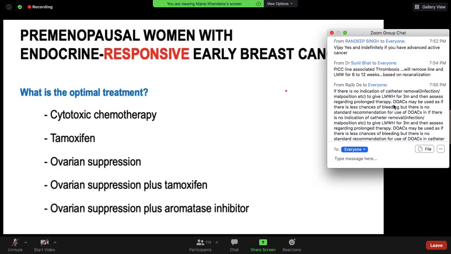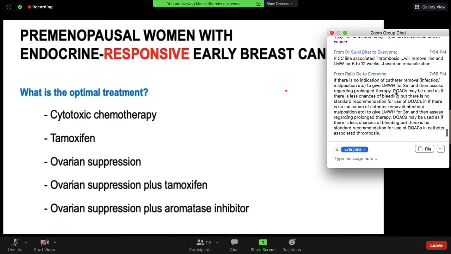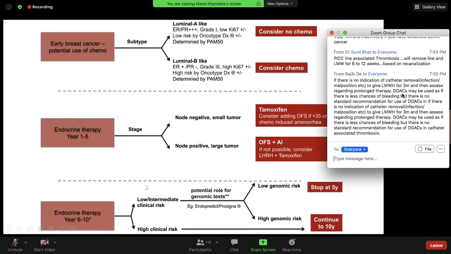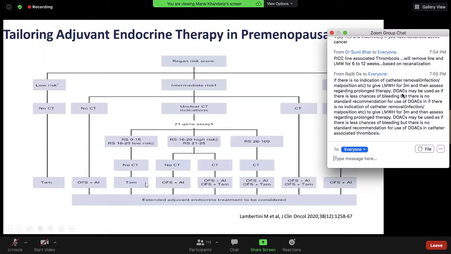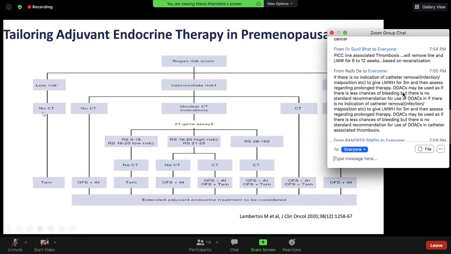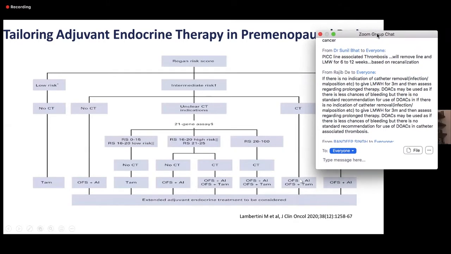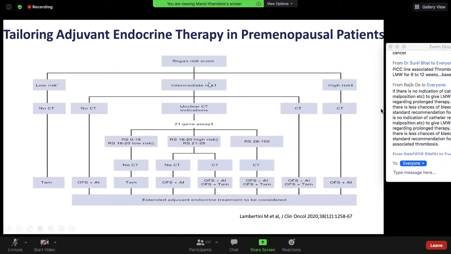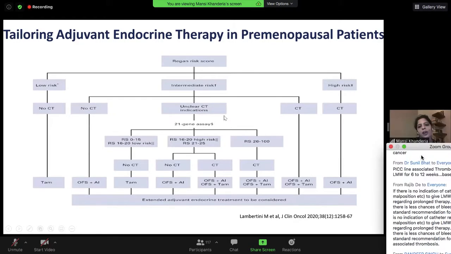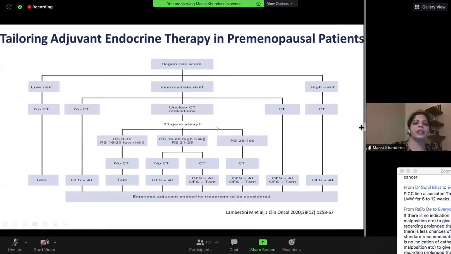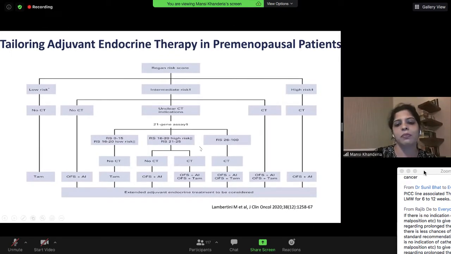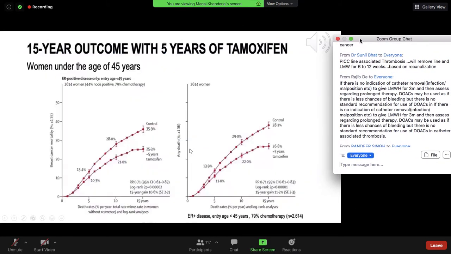So coming back to the options that we have to treat our premenopausal hormone-positive patients, we have chemotherapy, tamoxifen, AIs, along with ovarian suppression. Based on the risk category, as per SOFT and TEXT trials, the low risk get just tamoxifen. The high-risk patients get chemotherapy, after that, ovarian suppression with either tamoxifen or AI. And the intermediate risk do have to undergo the gene assay, and when not feasible, we end up giving them chemotherapy if the grade is higher.